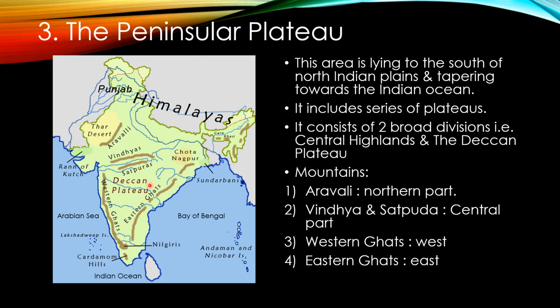The mountain ranges are here: Aravalli in Rajasthan, northern part here, then Vindhya and Satpura mountain ranges in central part, and Western Ghat in western side, Eastern Ghat in eastern side.